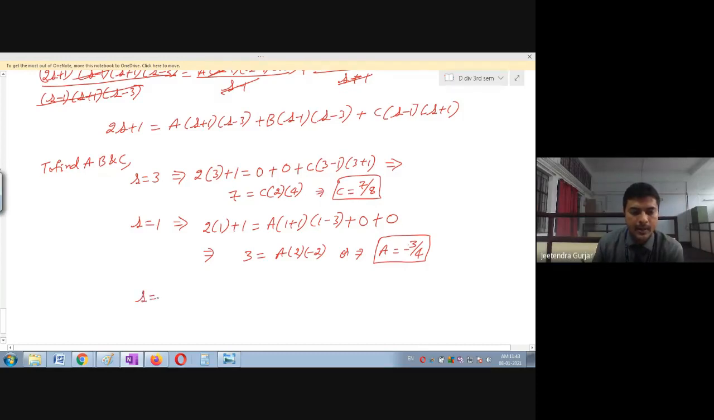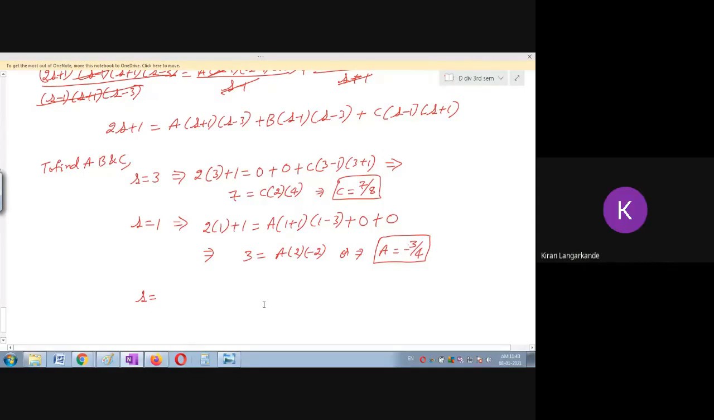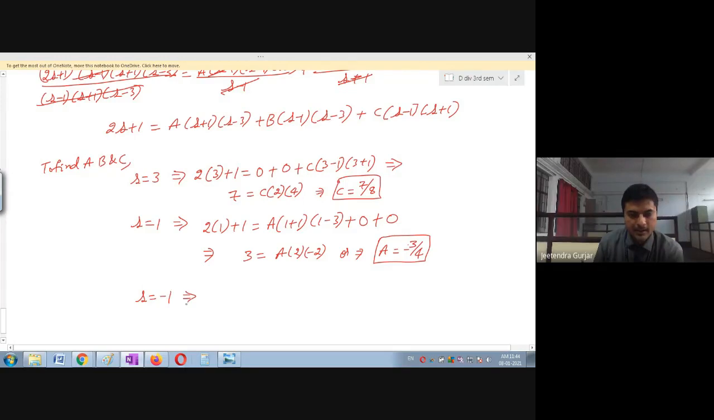So can anybody tell me what value you have to substitute to get the next one? Minus 1, sir. Yes, minus 1. Very good. Excellent. So this is what you have to think, which value you have to substitute. Okay, let us see now. So 2 minus 1 plus 1 is equal to, I am substituting here wherever S is there, I am substituting minus 1. Okay, very well done.